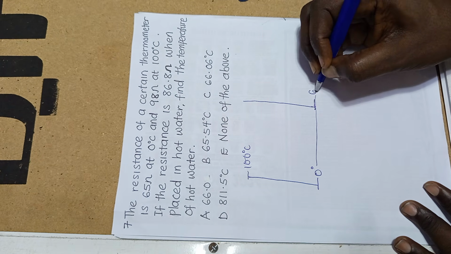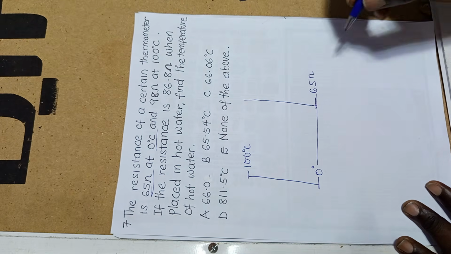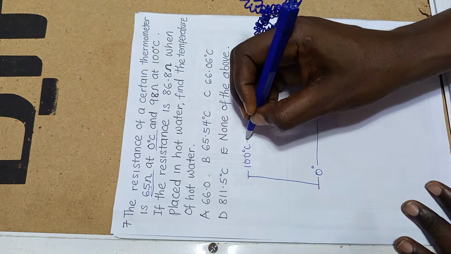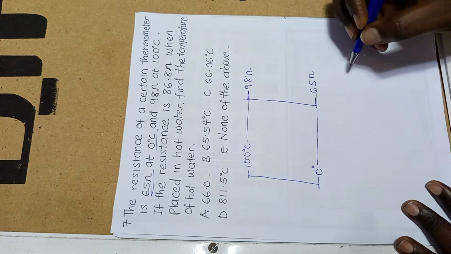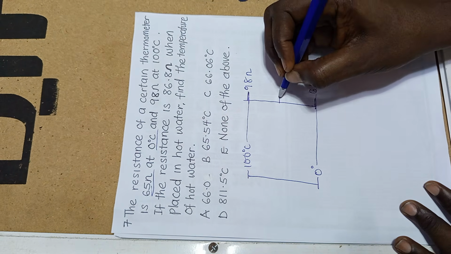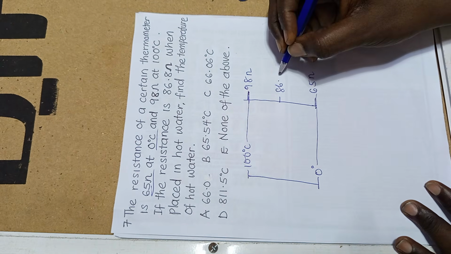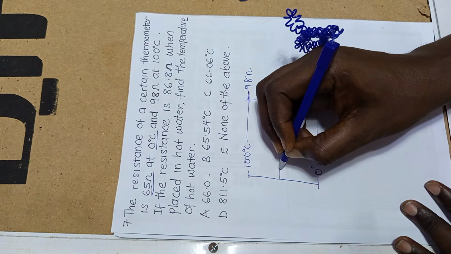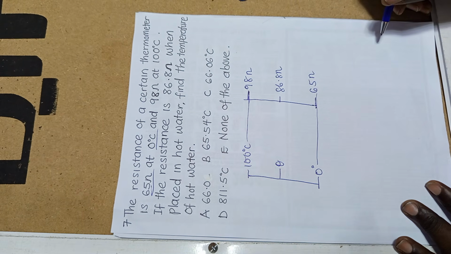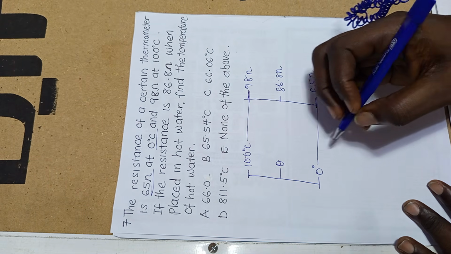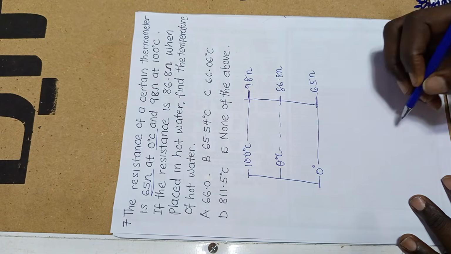At 0 degrees it is 65 ohms, and 98 ohms at 100 degrees. Now, if the resistance is 86.8 ohms when it is placed in hot water, find the temperature of the hot water. That's what we are looking for, the temperature of the hot water.